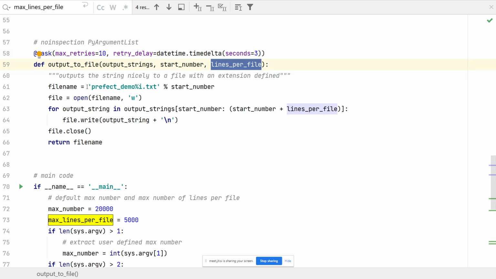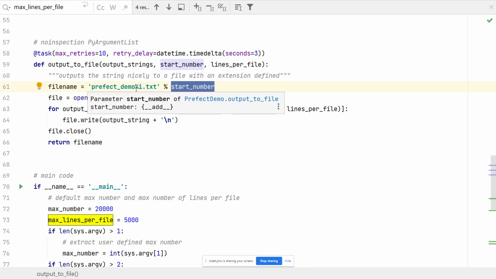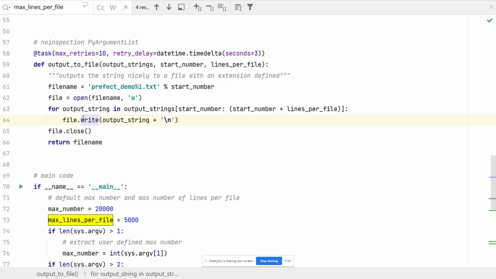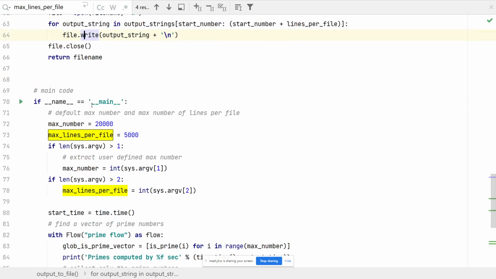And it will drop it into a file name that depends on the number of the file and the start number. So in case of 50, the first 50 numbers will be prefix demo 50, 0, then the next set of numbers will be prefix demo 50, 1, and so on and so forth. Basically, it just breaks it into multiple files. I'll explain why I did this later.